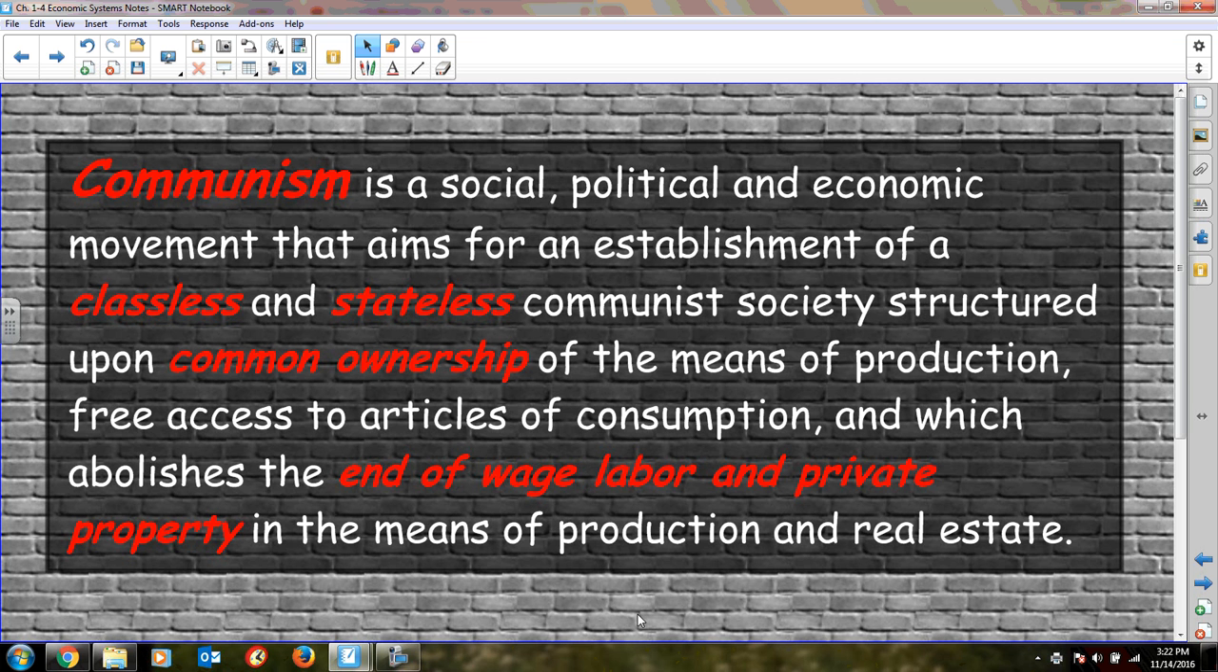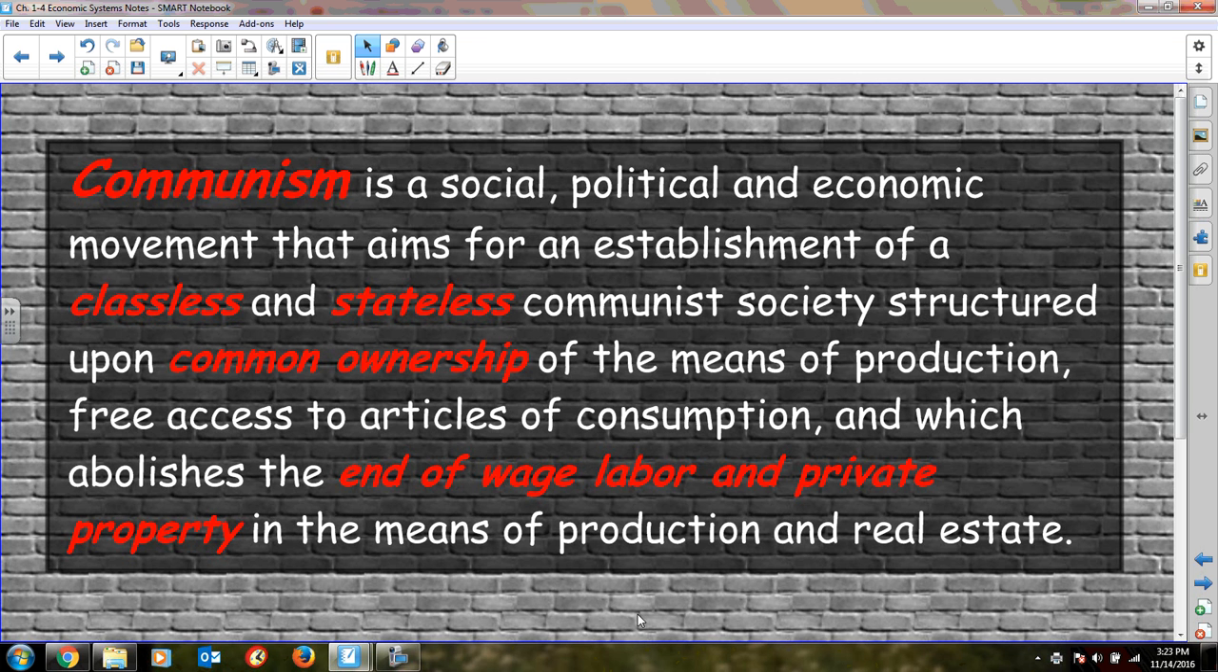So communism is defined as a social, political, and economic movement that aims for an establishment of classless and stateless communist society structured upon common ownership of the means of production, free access to the articles of consumption, and which abolishes the end of wage labor and private property in the means of production and real estate.